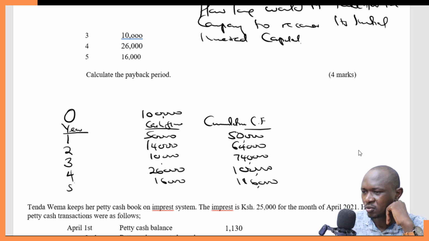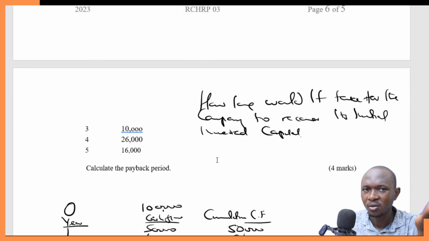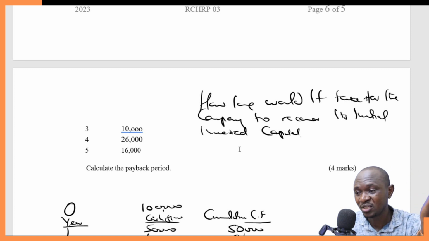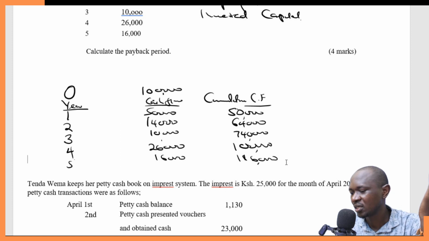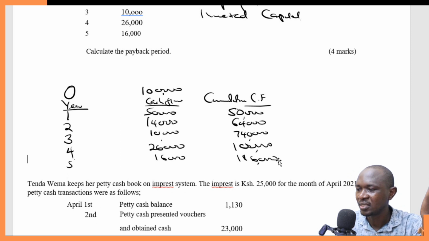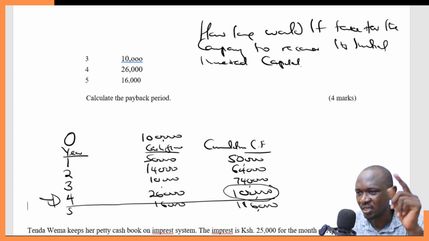So let's go back to the question. Calculate the payback period. I've said the payback period simply answers the question, how long does it take for the company to recover its initial invested capital? In this question, it's very clear that it will take 4 years. The initial invested capital was 100,000, and you can see in our 4th year we are going to recover the total amount that we had invested in this particular project.